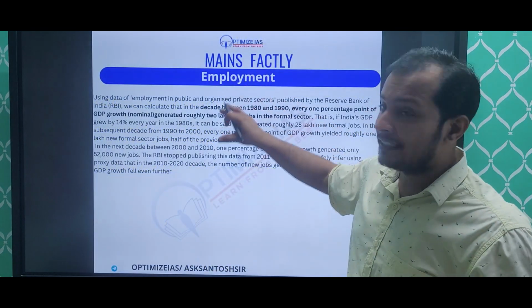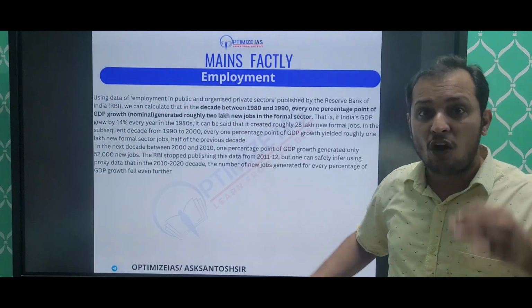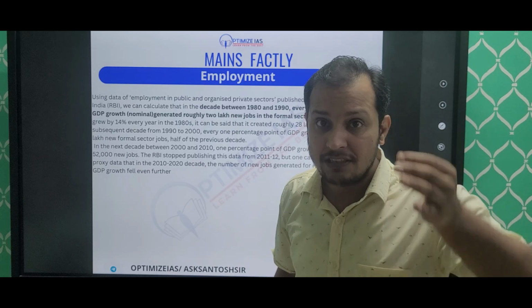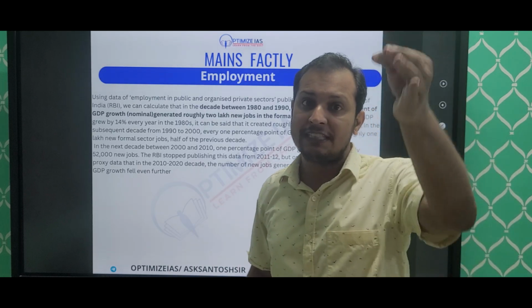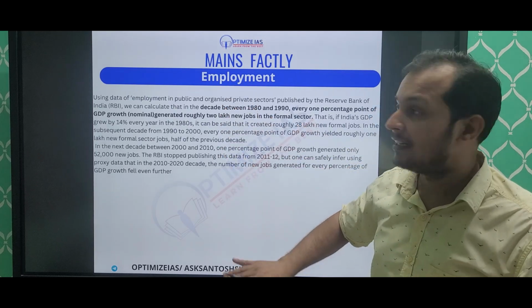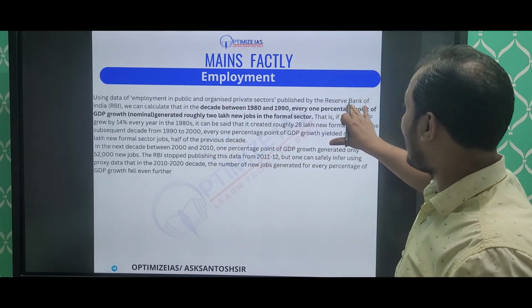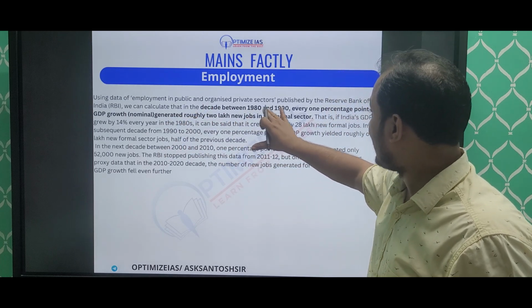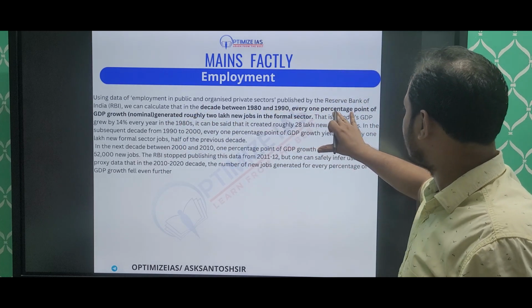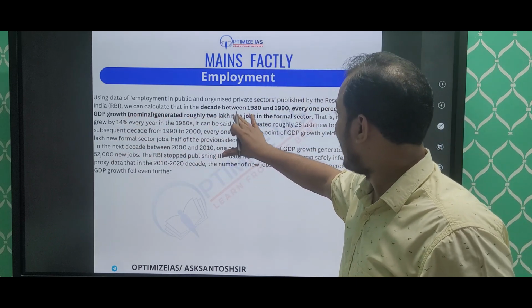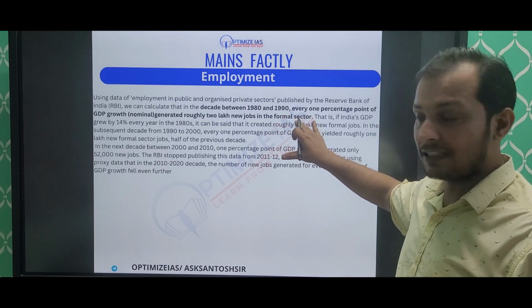I have created mains factly sheets on each and every topic of the UPSC mains examination. Each and every topic of the General Studies paper 3, I have created factly sheets. You can see this in these factly sheets. According to one of the reports by RBI, we can see here the decade between 1980 and 1990, every 1 percentage point of economic growth generated roughly 2 lakh new jobs in the formal sector.